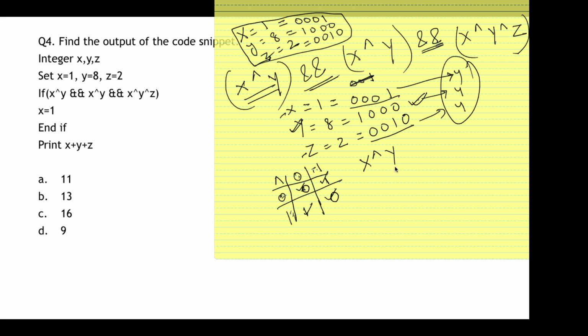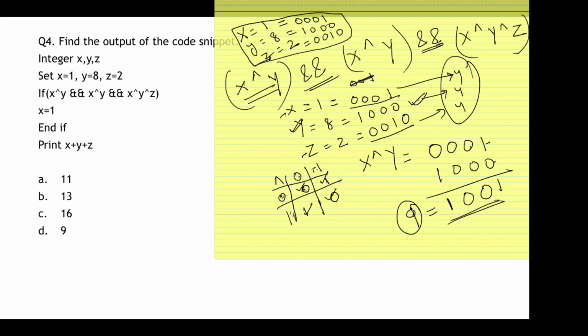X XOR y, so it will be something like this. My x value is 0001 and y value is 1000. So 1 and 0 are opposite, so output is 1. Here 0 0, so 0, 0 0, so 0, and this is again 1. Okay, so now this one resembles 9. Okay, binary of 9 is 1001. Okay, remember this. So now I got this value as 9.